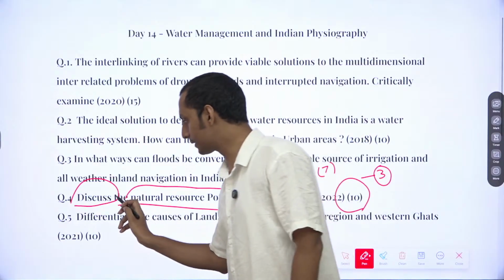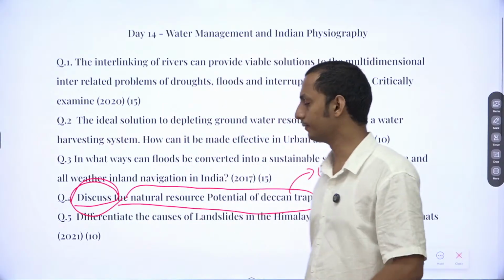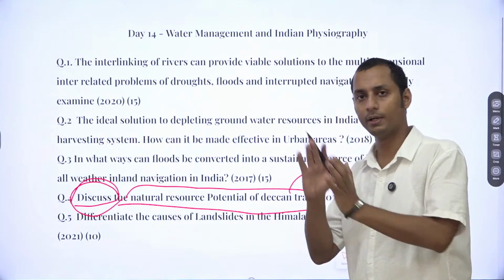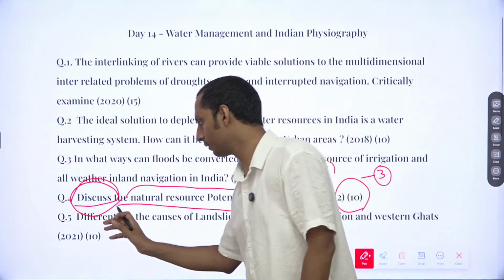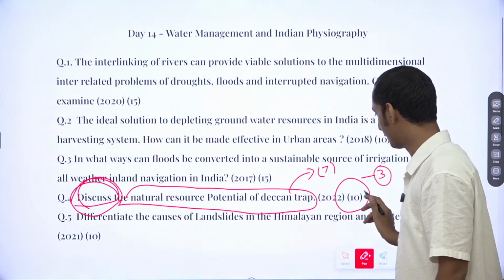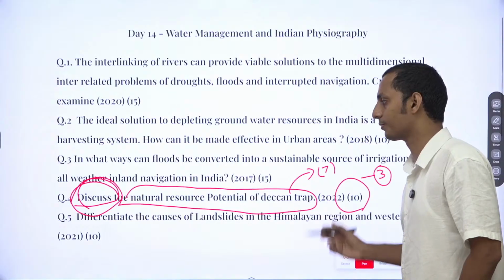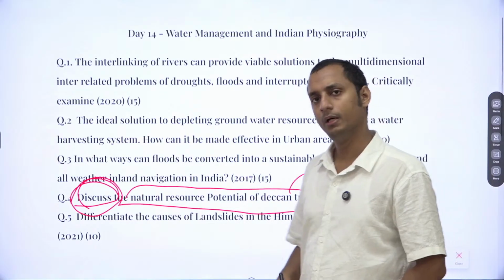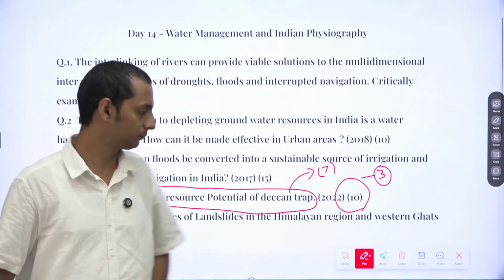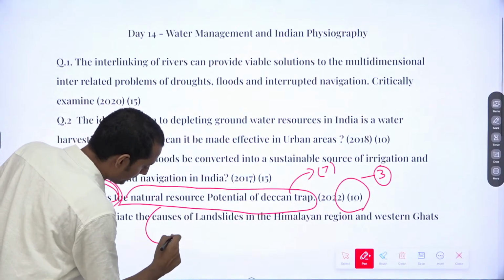Since the word is discuss here, if it was elaborate or illustrate, we wouldn't need to provide the second body part. But since the term is discuss, we need to provide the challenges related to the extraction of this natural resource potential. Now, what are the natural resource potentials? You can mention the minerals.